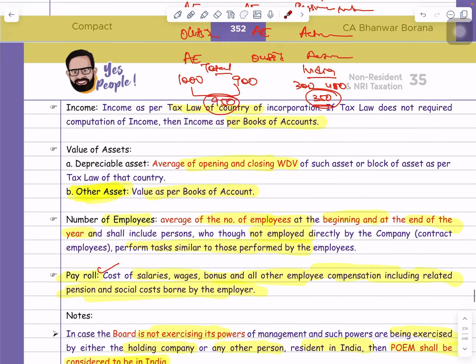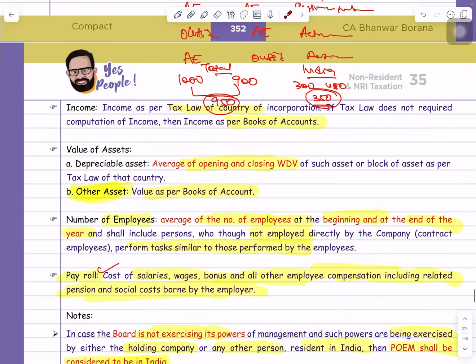Here, sir, we will take the data of the current year, because for the ABOI test there are four conditions. First, passive income should be within the 50% limit of total income; less than 50% of assets located in India; less than 50% of the number of employees situated in India; or payroll expenditure of Indian employees should be less than 50% of total payroll expenditure. So here the question is, sir, do we use this data only for the current year, or do we take the average of 3 years? The right answer is, guys, this point says that you have to take the average of the 3 years data.